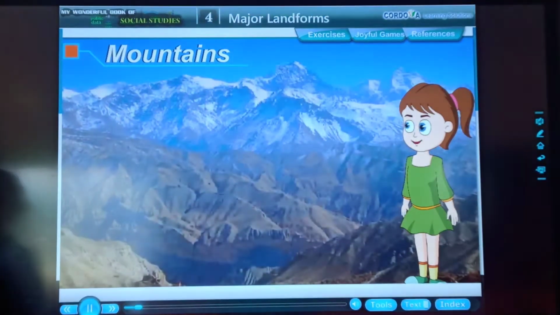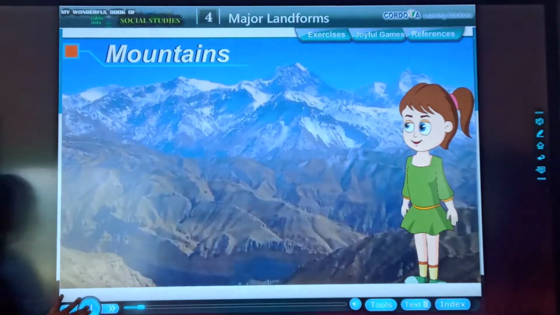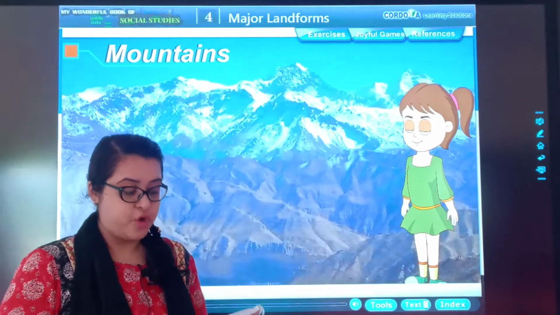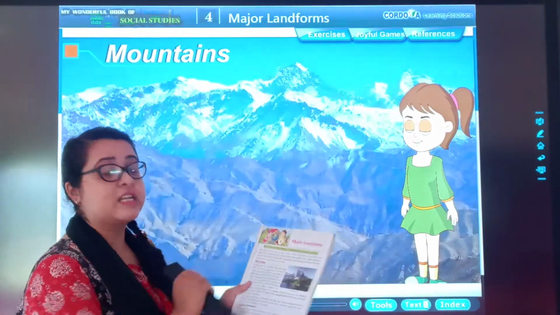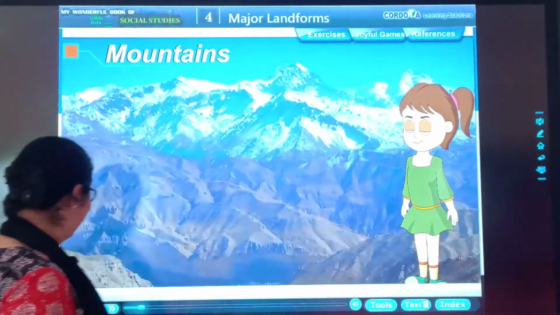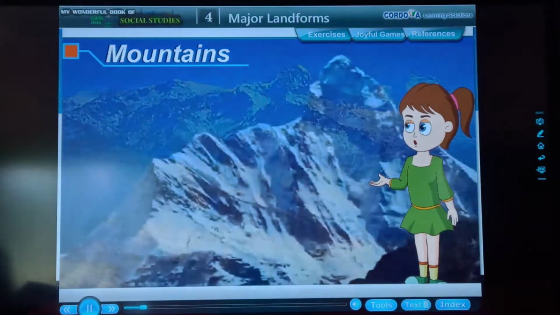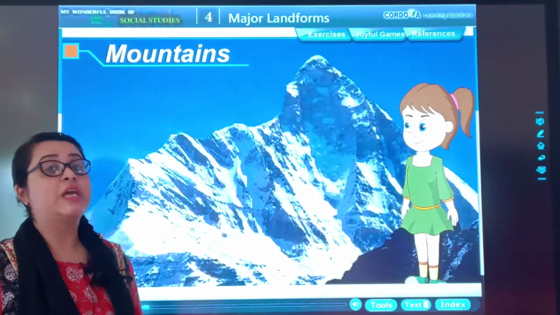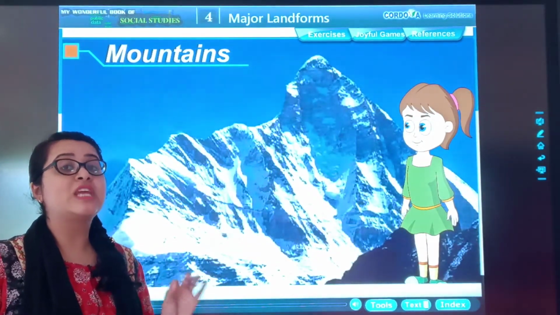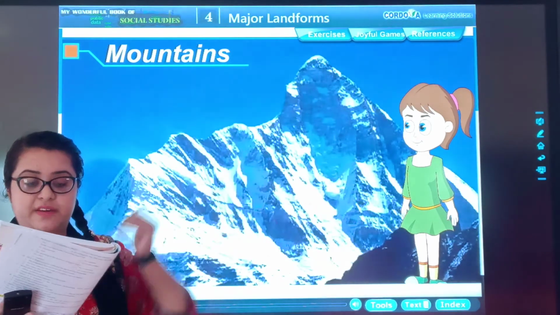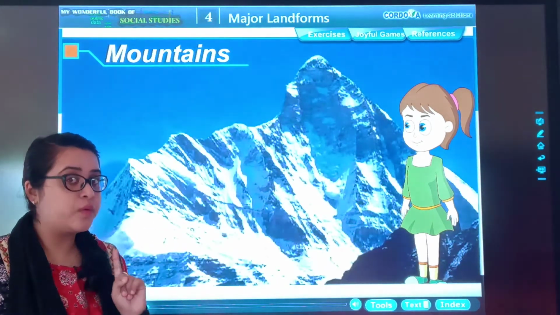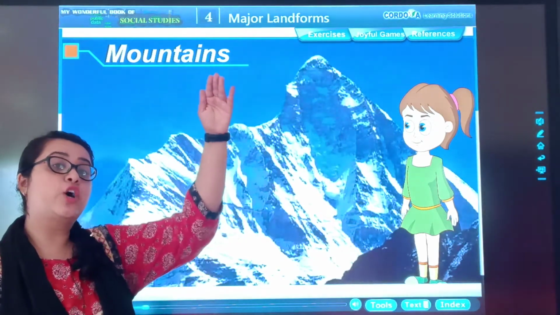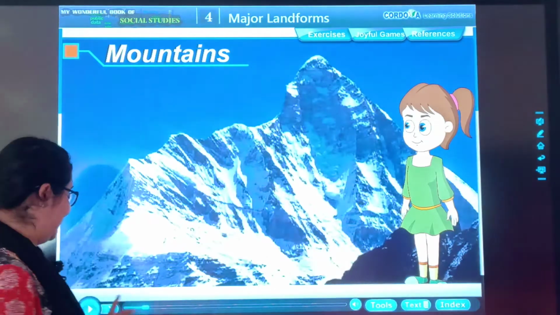It is made of rocks and earth. Usually mountains are made up of dash and dash. Mountains are made up of rock and earth. This statement is there in the third line of the mountain section. They are more than 900 meters above the mean sea level. What is the height of the mountain? Mountains are more than 900 meters above the sea level. Understood? You have to remember, mountains are made up of rock and earth. Mountains have a height of more than 900 meters.